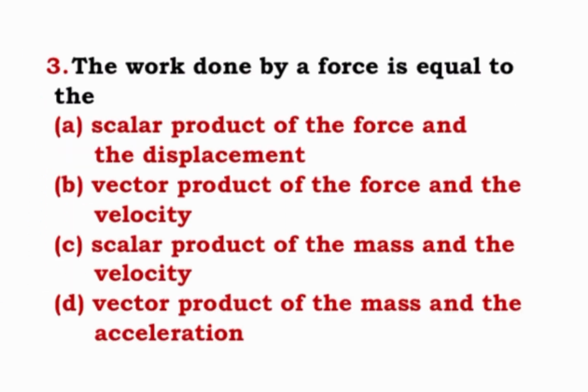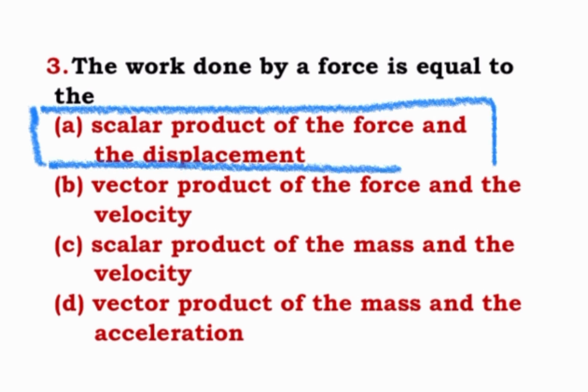Third question, the work done by a force is equal to the scalar product of the force and the displacement, vector product of the force and the velocity, scalar product of the mass and the velocity, vector product of the mass and the acceleration. The correct option will be scalar product of the force and displacement. We all know formula for work done is F into S, where S is the displacement and F is the force applied. So A will be the correct option.